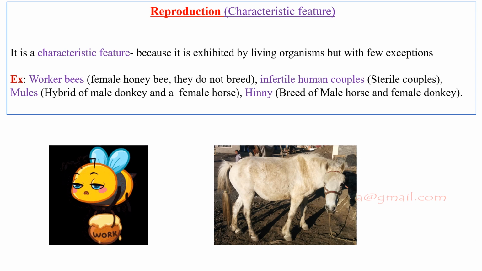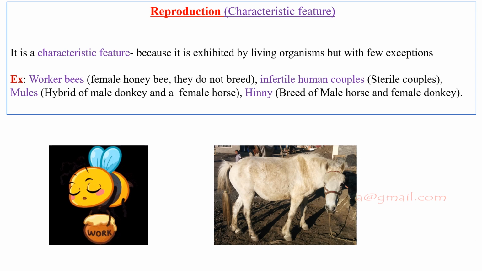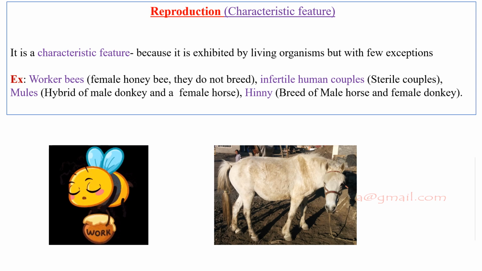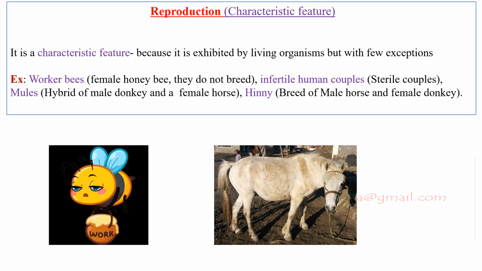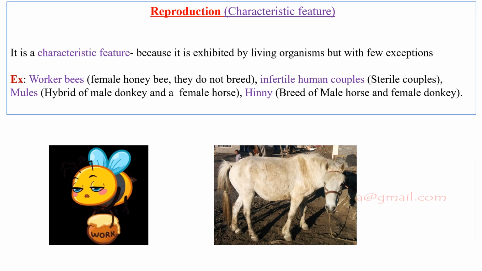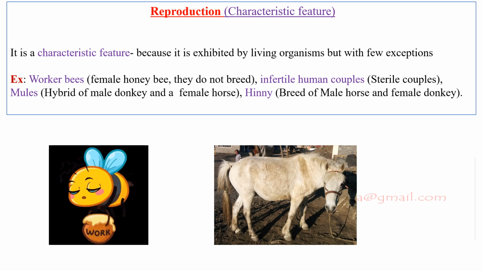Reproduction is a biological phenomenon by which parents give birth to young ones of their own kind so that the species can continue on earth. Reproduction is a characteristic feature. The examples are worker bees, infertile human couples, mules, and hinny. No non-living object is capable of reproducing or replicating by itself.